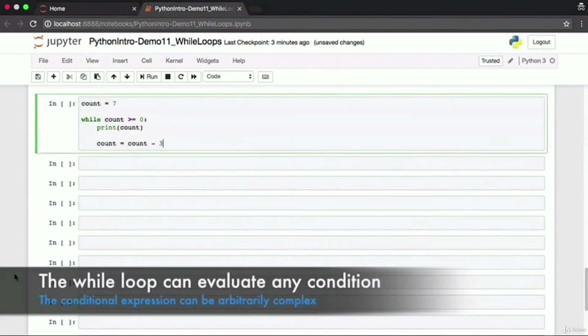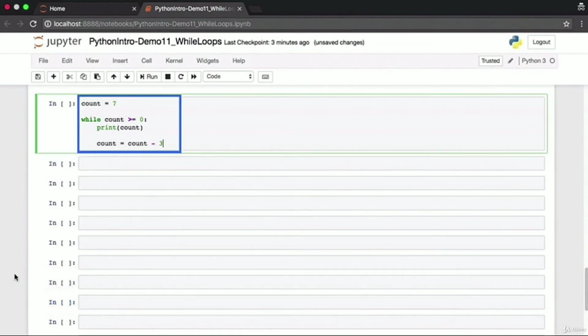What makes while loops really powerful is the fact that the conditional expression which we use to evaluate whether we should continue with the while loop or not can be basically just about anything. Here is a while loop with a slightly different conditional evaluation. Here we initialize the value of count to 7 and we want to iterate through this while loop so long as count is greater than or equal to 0. We print out the value of count for every while loop iteration and then we decrement the value of count. This time we decrement by 3, but you can decrement by any number.